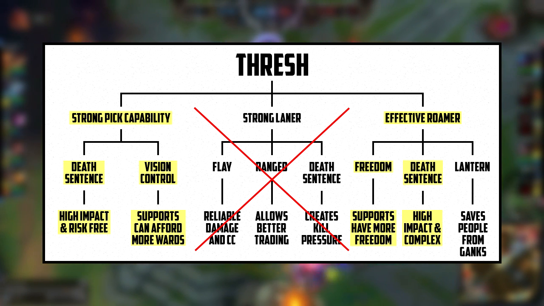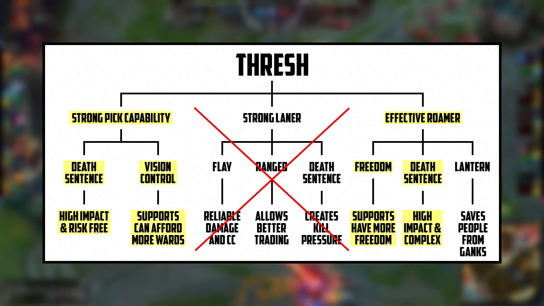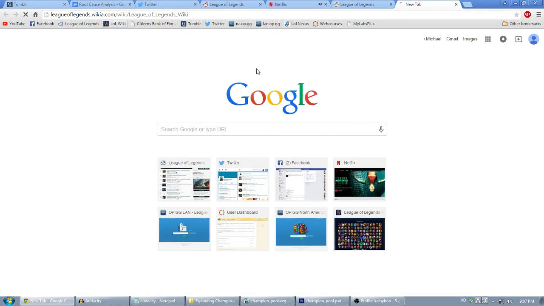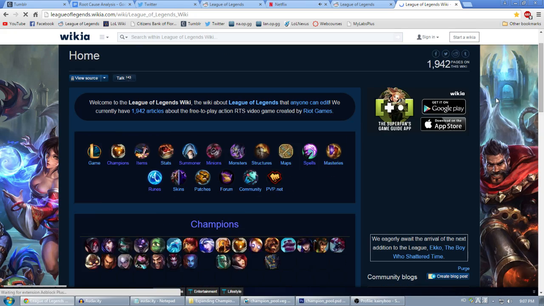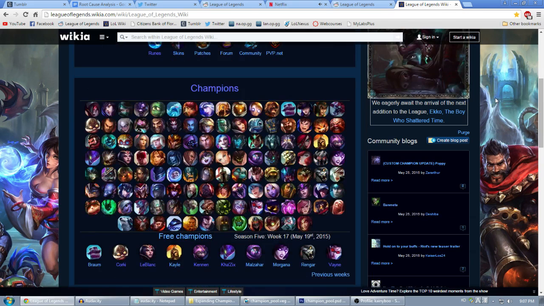Given this information, let's try to brainstorm some champions that may fit the description. What I do is I go to the wiki and I just gloss over the list and write down whatever comes to mind. Right off the bat, for me, I'm thinking Bard, Blitzcrank, Elise, Lee Sin, Leona, and Rek'Sai.